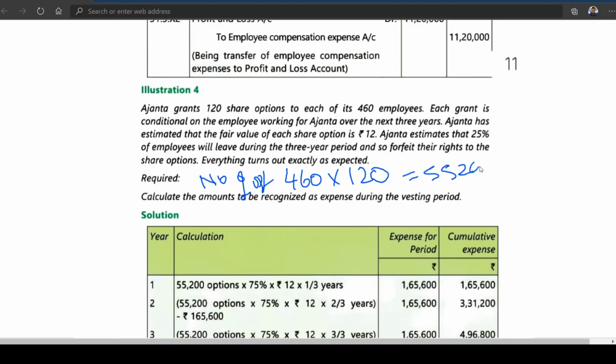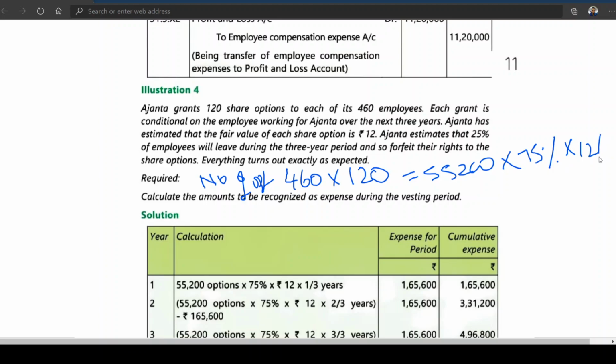Their prediction is that 25% of employees will leave during the 3 year period, which means we shall recognize expense only for 75%. So 75% of 55,200 shares will be subscribed, at the fair value or intrinsic value, which here is 12 rupees.